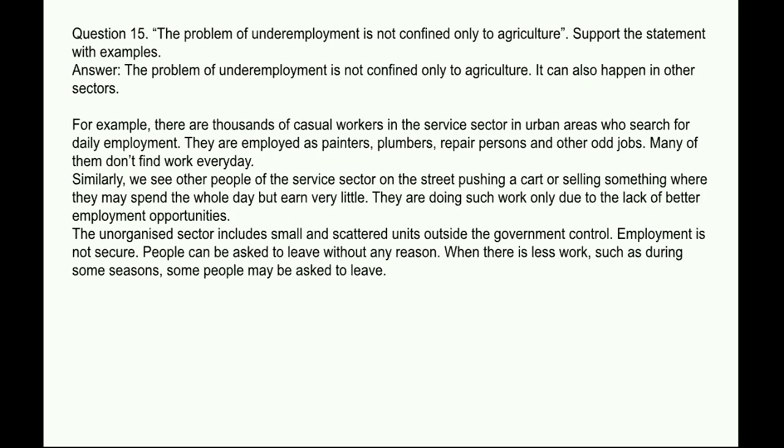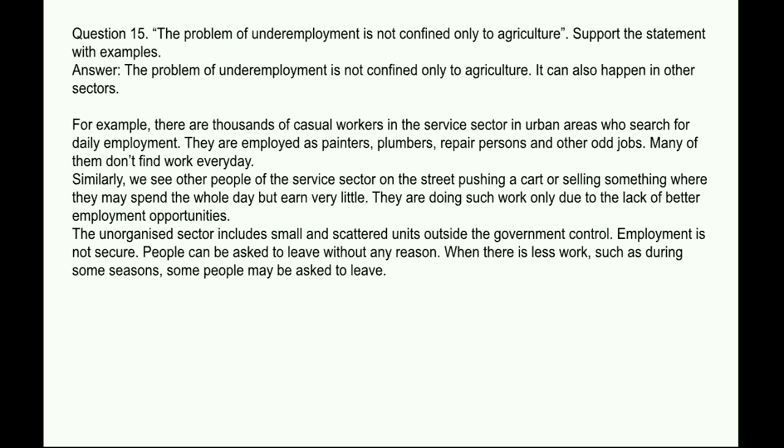Next question. The problem of underemployment is not confined only to agriculture. Support the statement with examples. Answer. The problem of underemployment is not confined only to agriculture. It can also happen in other sectors. For example, there are thousands of casual workers in the service sector in urban areas who search for daily employment.